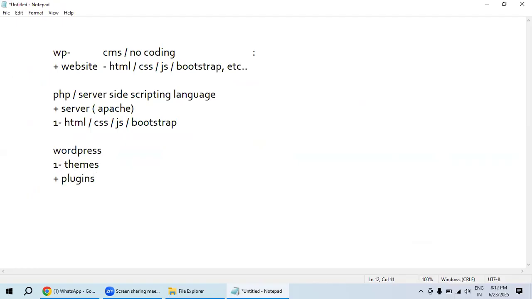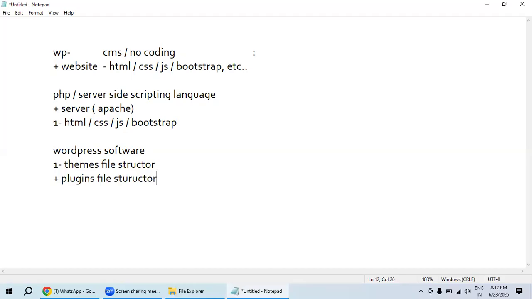What do plugins mean? What do themes mean? What is the difference between them? WordPress, we could say, is a software. Themes are nothing but a file structure. Even a plugin is also a file structure.